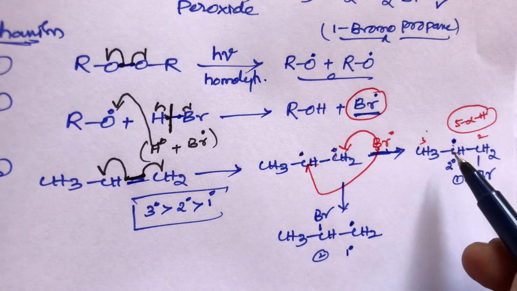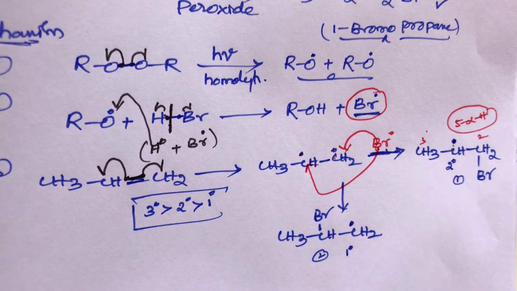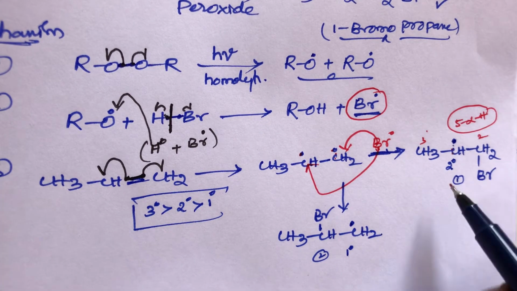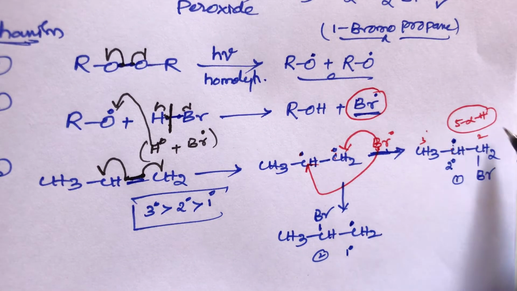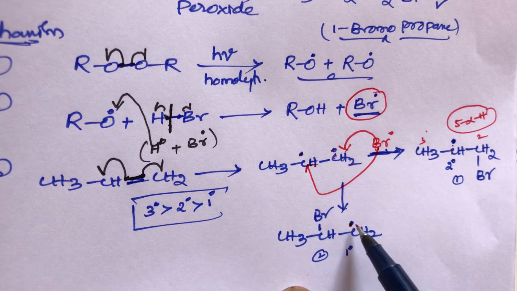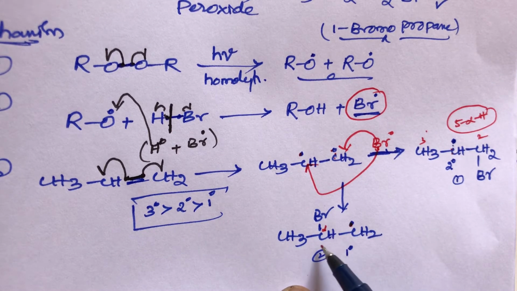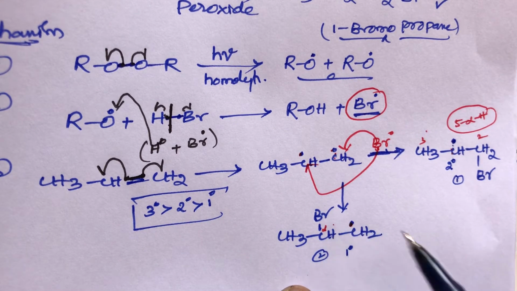More number of alpha hydrogens, that is 5 alpha hydrogens, equals 5 hyperconjugates. So here the stability depends on the number of hyperconjugates. The secondary free radical has 5 hyperconjugates, but the primary free radical has only 1 hyperconjugate. That means this is the primary free radical. This primary carbon has only 1 alpha carbon, and this alpha carbon has only 1 alpha hydrogen.